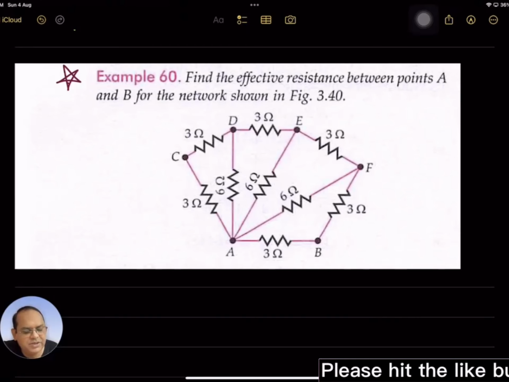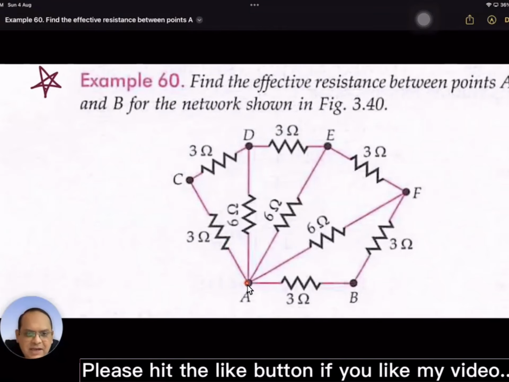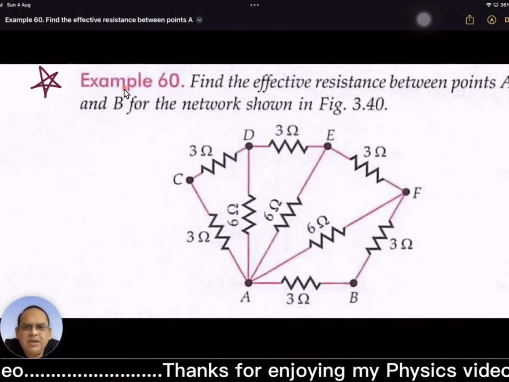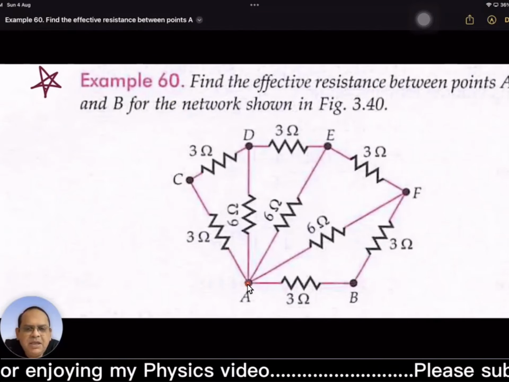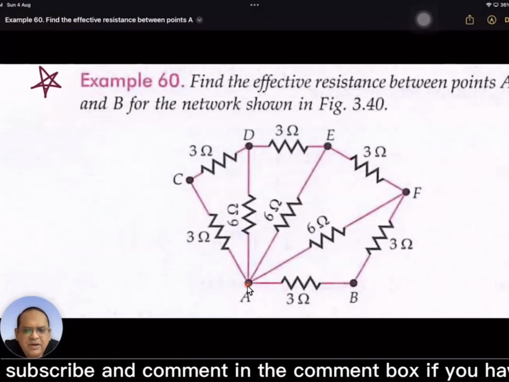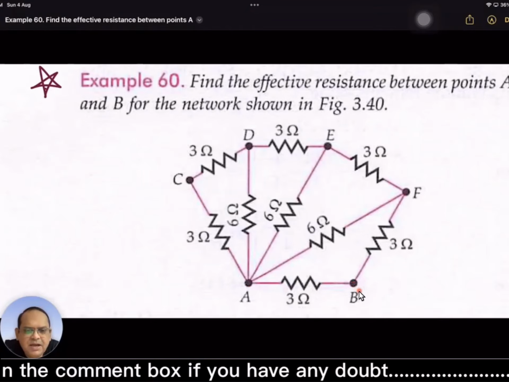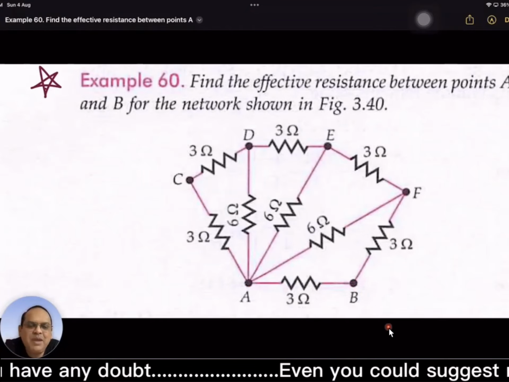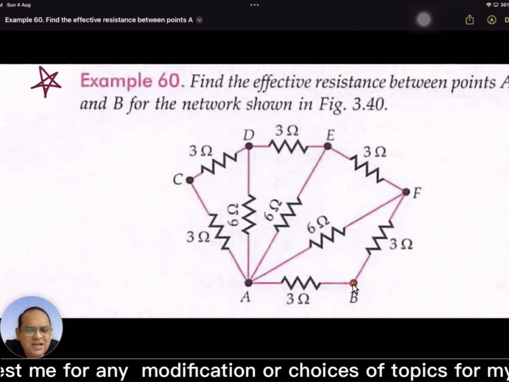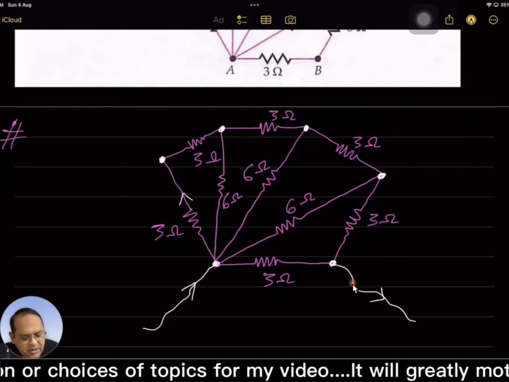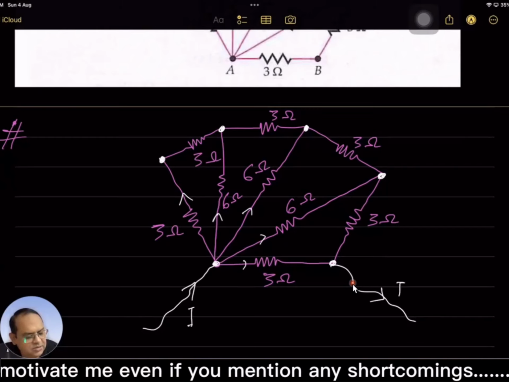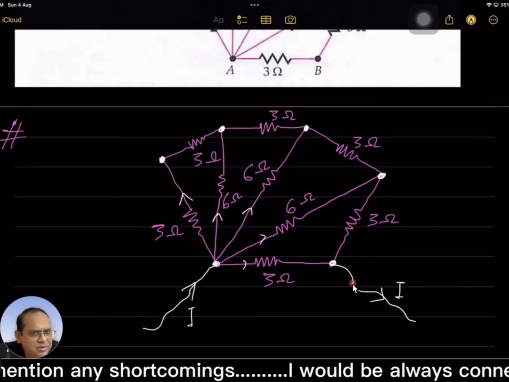Find the effective resistance between points A and B. Firstly, let us learn the technique of finding effective resistance between any 2 points A and B for the network. Here A and B means from one end current will be entering into the network, and from the other end main current should be coming out. That means across these 2 points only we should be imagining a battery is connected like this. Some part of current here, and here, and finally again if this is I, then this is also I. So these are just a way to imagine the circuit.